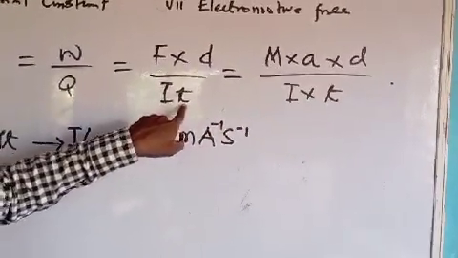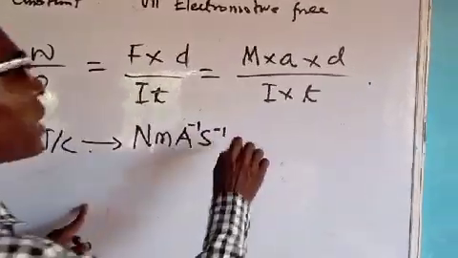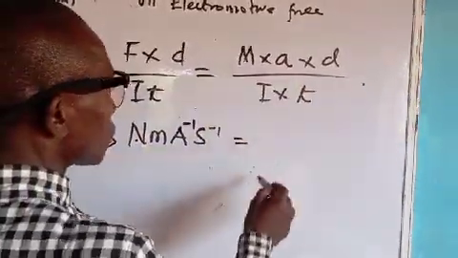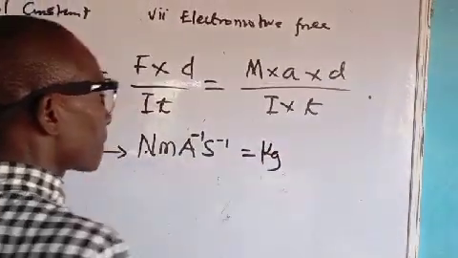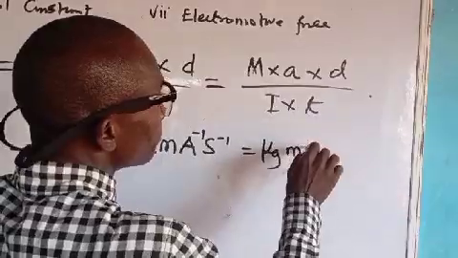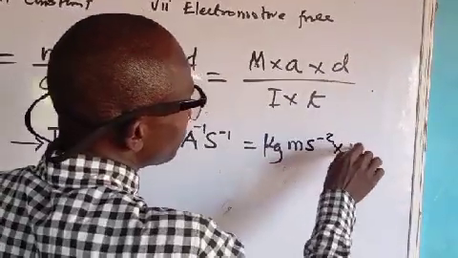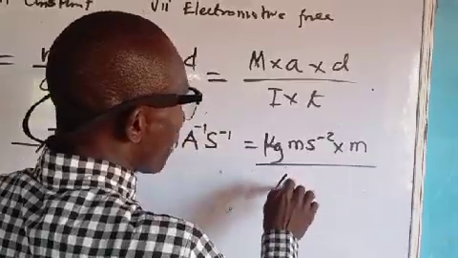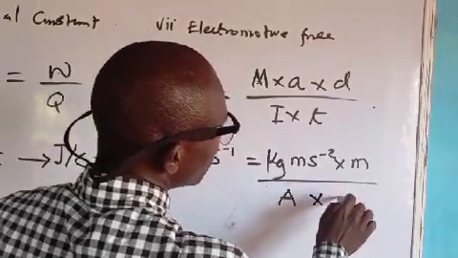T is second. So to define this Newton, mass times acceleration, which is kilogram, meter per second square, times meter, divided by ampere times second.